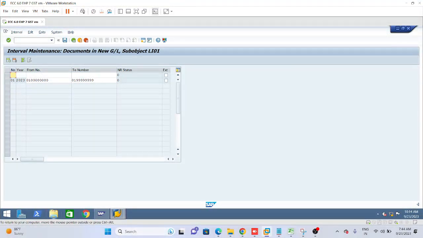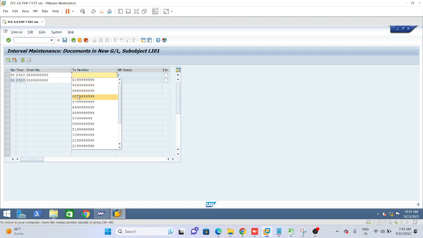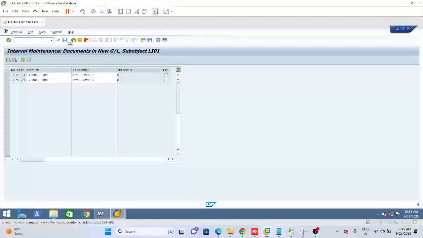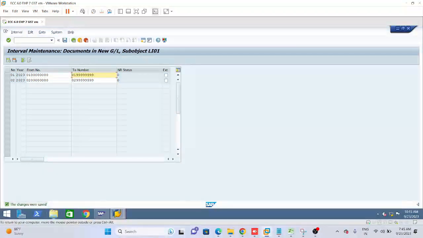One for SA, one for AB. And these two will be used for all three ledgers for document posting. I'm just saving it. Give 01 and 02, fiscal year 2023, and the range: for 01, 8 zeros 1 to 8 nines, and for 02, 8 zeros 2 and so on. You can see the screen and write it down, please.